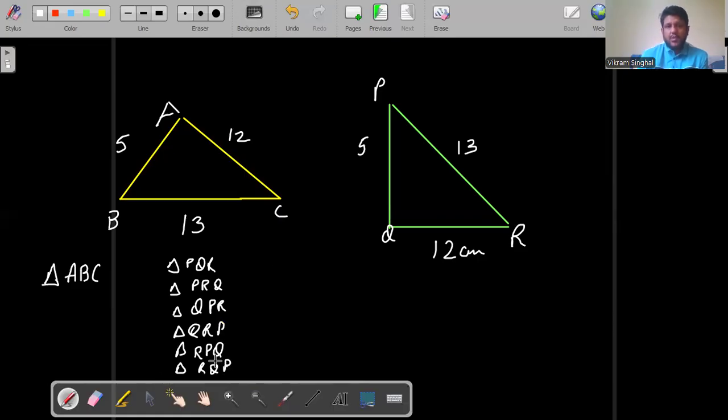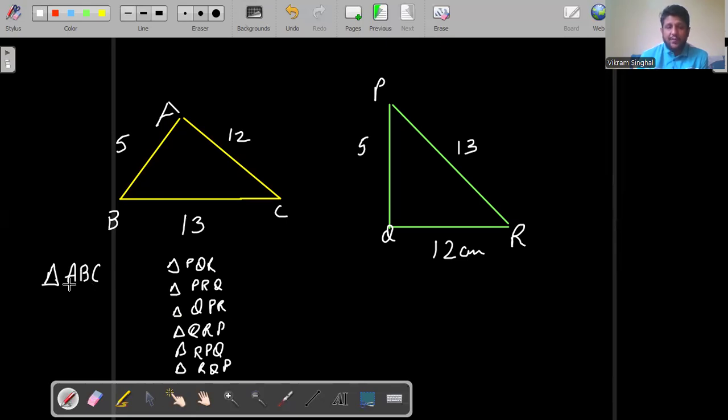I have these 6 possibilities in which I can write the names. All right. So here, what do I need to check? I need to check two sides of the triangle to confirm whether the names are correct or not. By one side, it can be ambiguous. You can say it can be correct or it cannot be correct. But to confirm, what I need to do is check at least two sides.